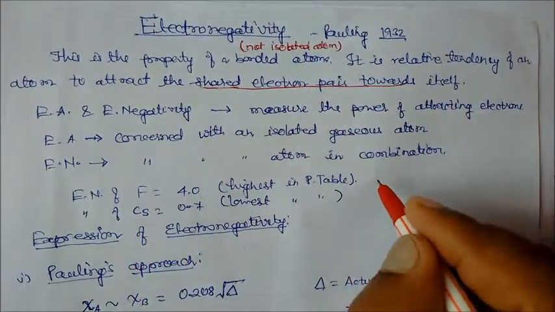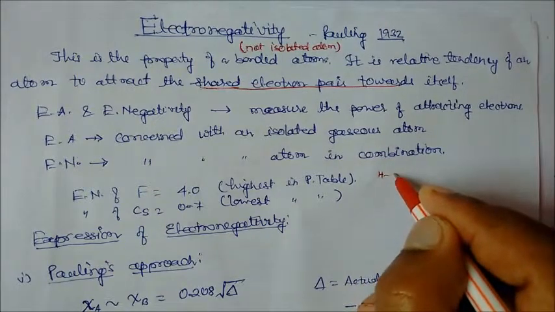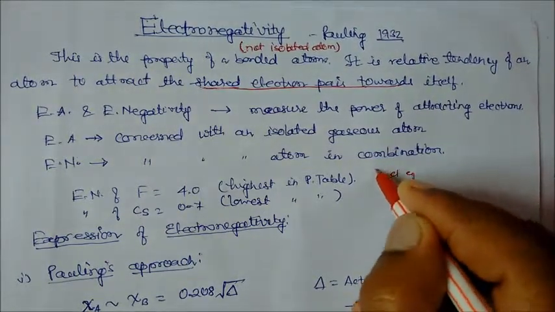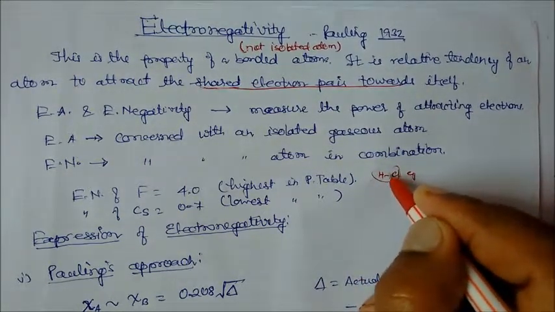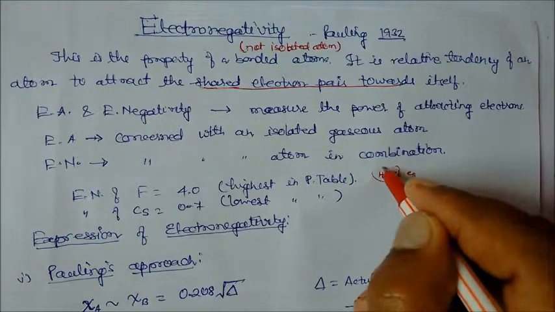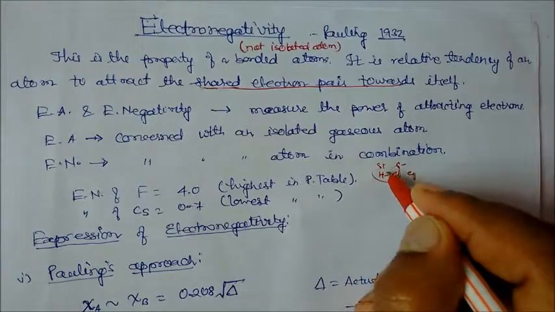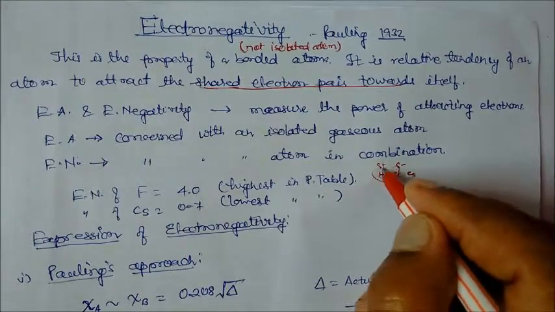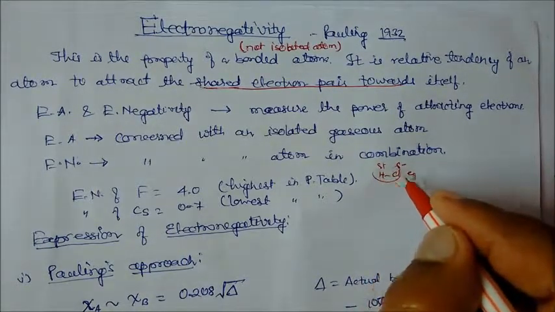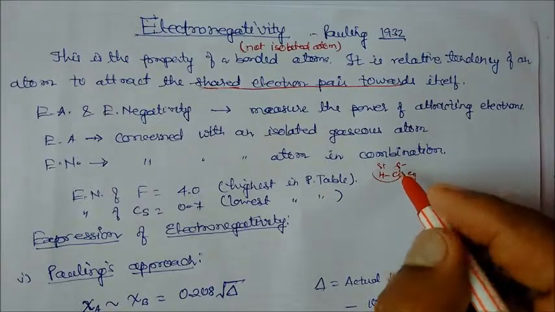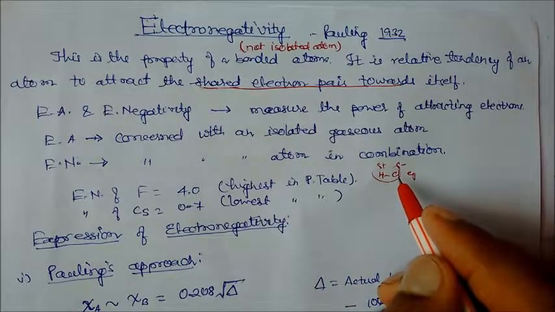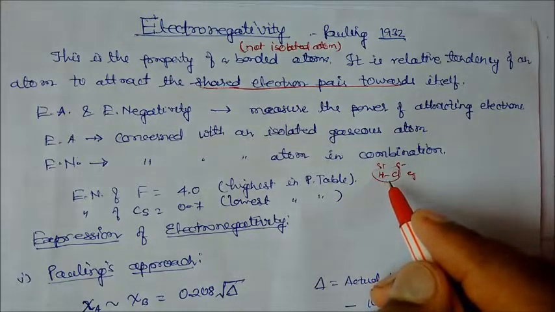Suppose you take HCl. For example, I am taking HCl. In this HCl, Cl will attract the electron of hydrogen toward itself. Then Cl will get what? Negative charge, and H will get positive charge. Why positive? This H is surrounded by an electron cloud, and Cl is also surrounded by electron clouds. But the electron pulling power of the chlorine is higher than the hydrogen.